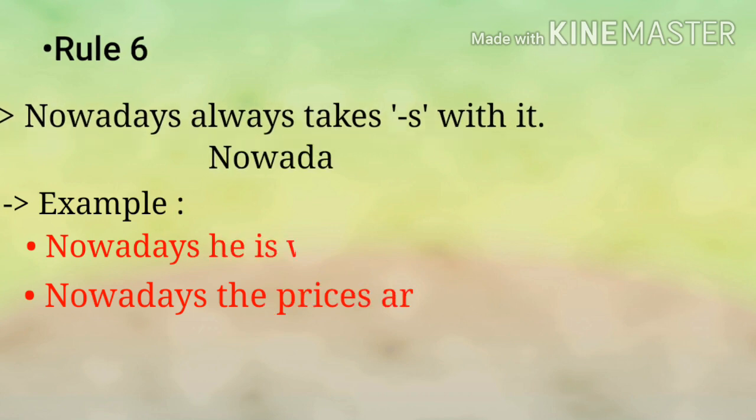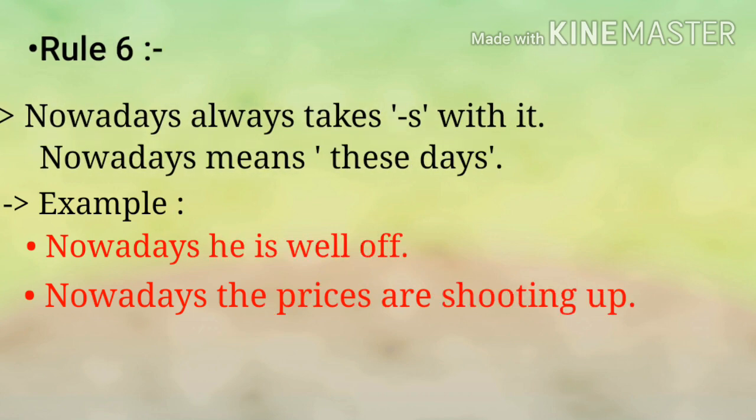Next is rule number 6. It is also an important rule. Nowadays always takes s with it. Nowadays means these days. You cannot write it without the s; it is always written nowadays. Example: Nowadays he is well off. Nowadays the prices are shooting up.